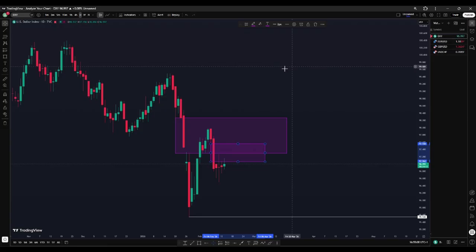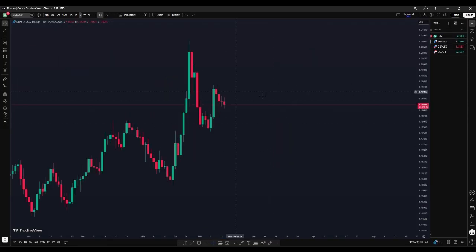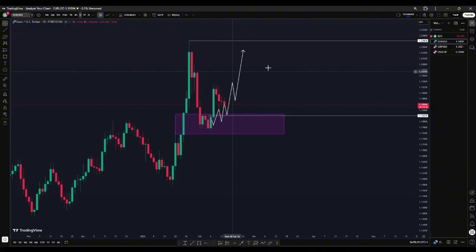Now, if we take this analysis and head over to Euro USD, you're going to see the opposite of what we just saw here play out on the Euro USD. So as you can see, this was what I was waiting for on the Euro USD. The dollar index is bearish, then that means Euro USD is going to be bullish. So as you can see, this was our fair value gap.